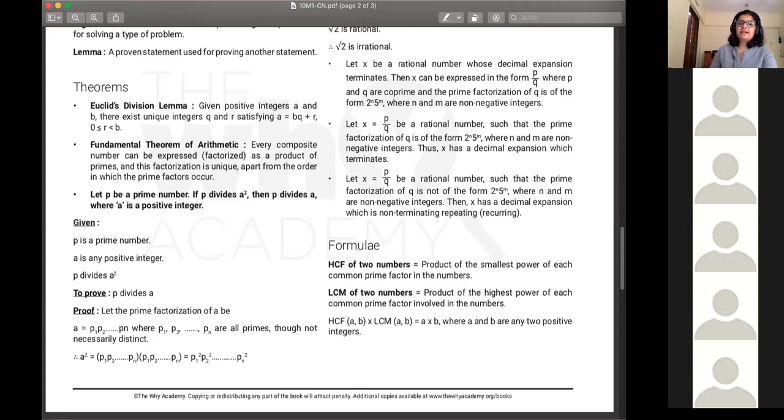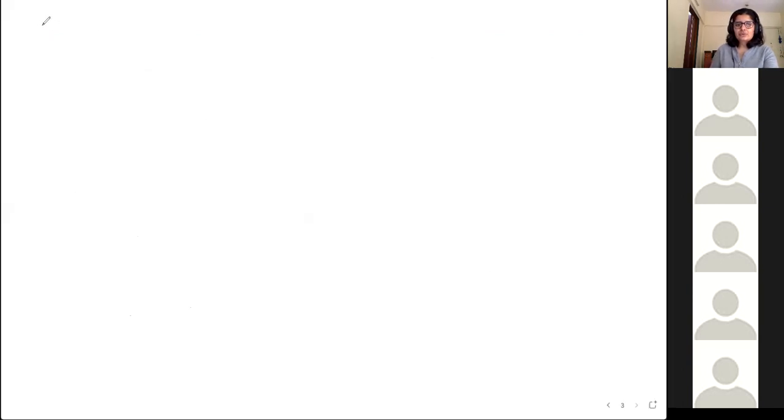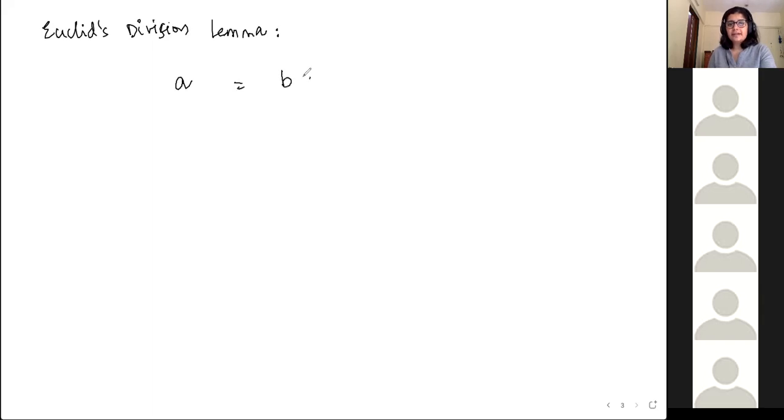Okay, so I'll write that expression down here. So according to Euclid's division lemma, Euclid said that if you have a and b, you can identify q and r such that a equal to bq plus r.